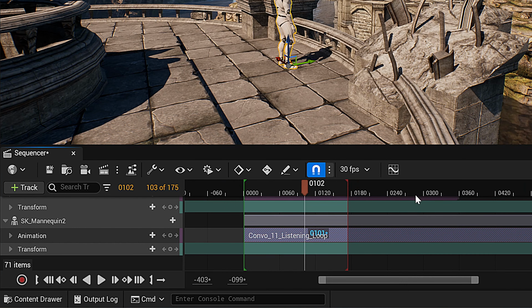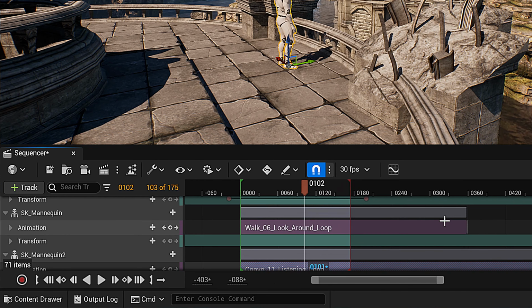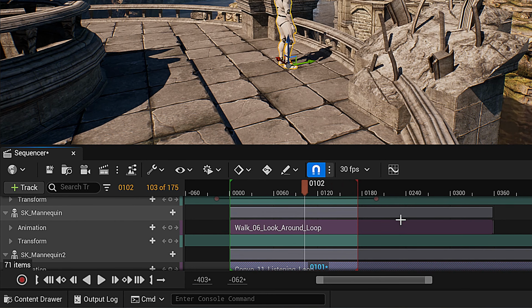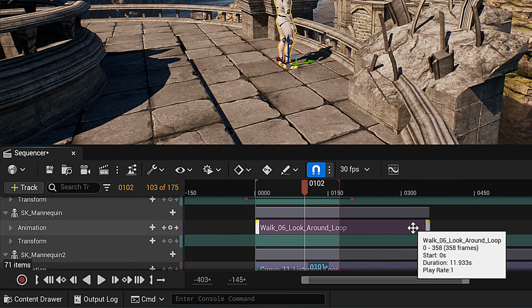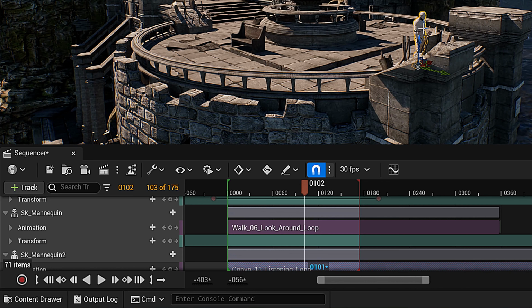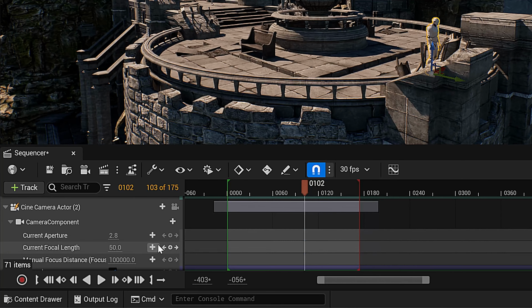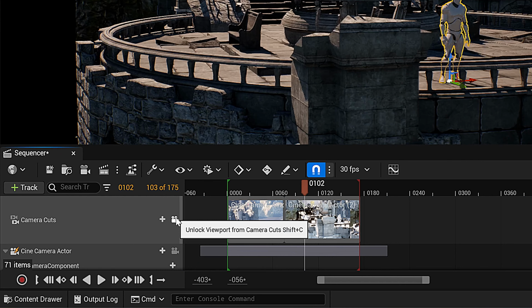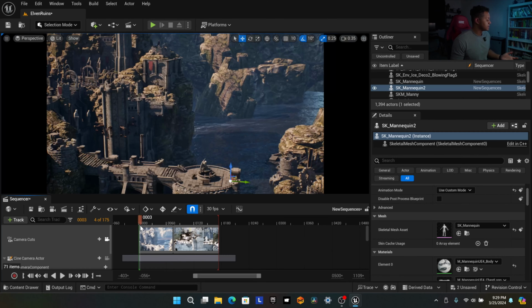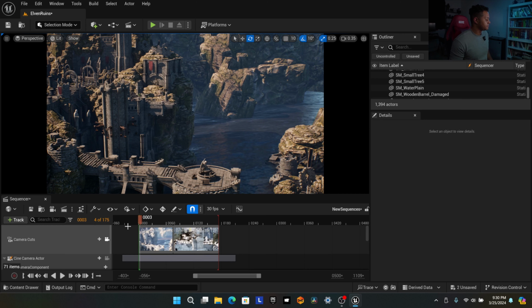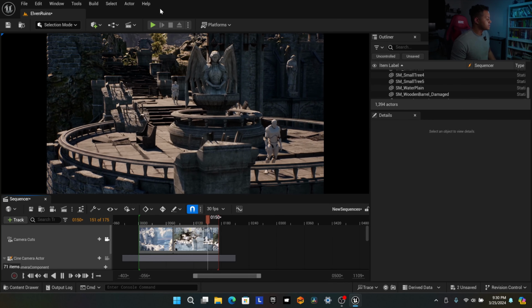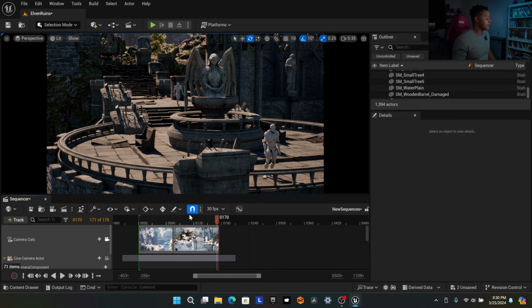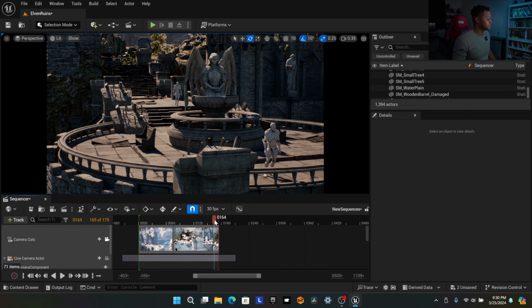And also another way to zoom in and out of your sequencer really quick is to hold down Control and then move the middle mouse wheel forward and backward. We just already added that animation and that character. Let's go back to our camera cuts and lock our camera again, because that's already going to change the sequence that we had, right? So if I just hit play, we'll first make sure the sequencer is selected, then hit play. We can now see that new character is there just chatting up on the ledge and our other character is going to meet them.